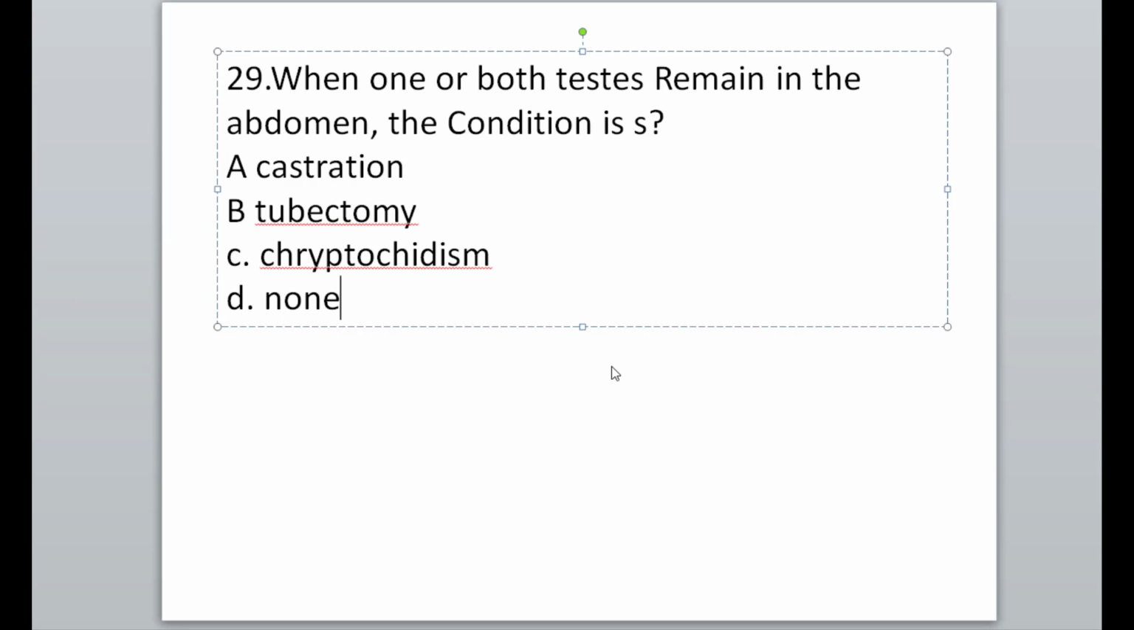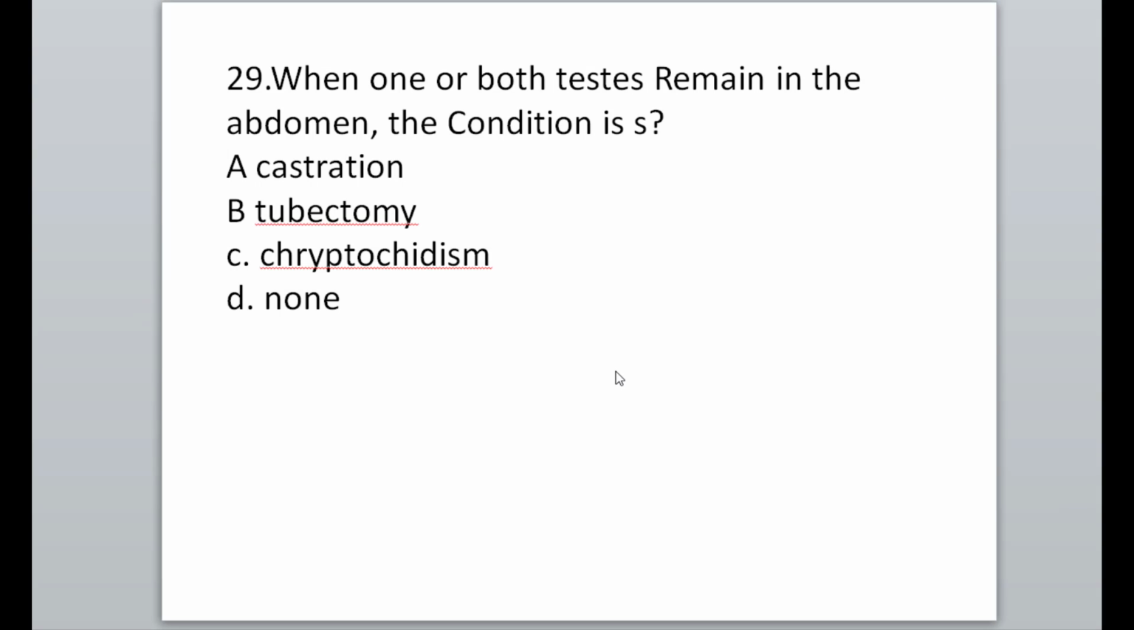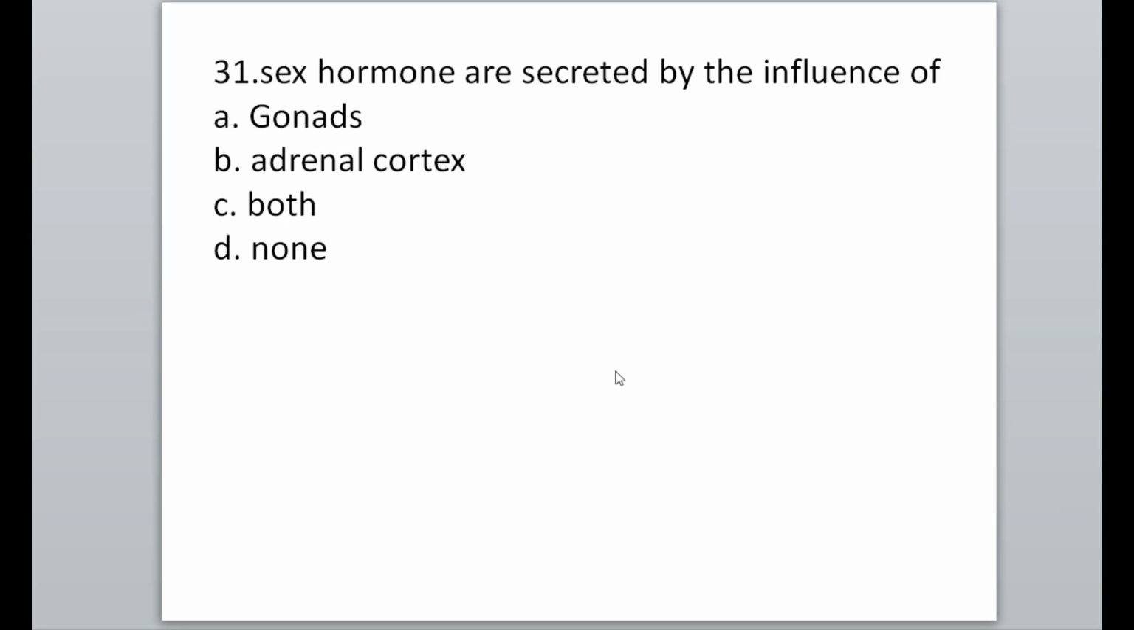Next MCQs. Sex hormones are secreted by the influence of both gonads and adrenal cortex. So option C is correct.